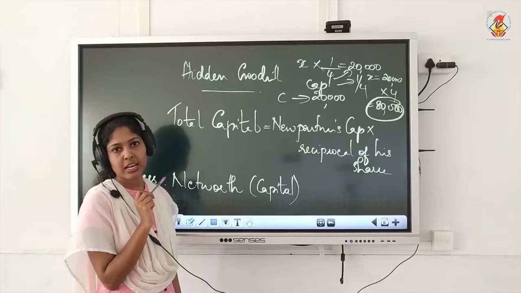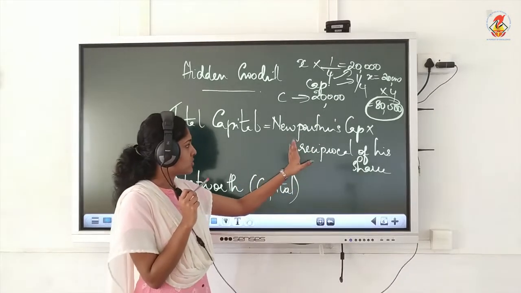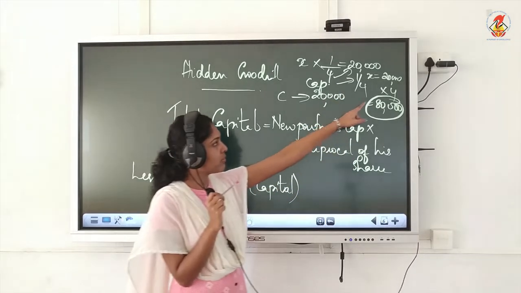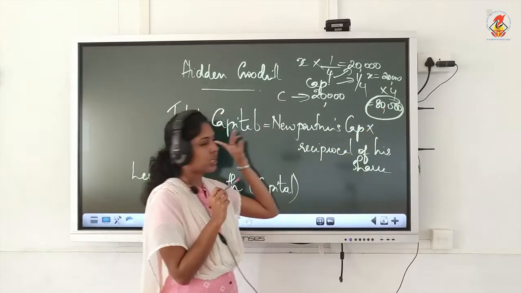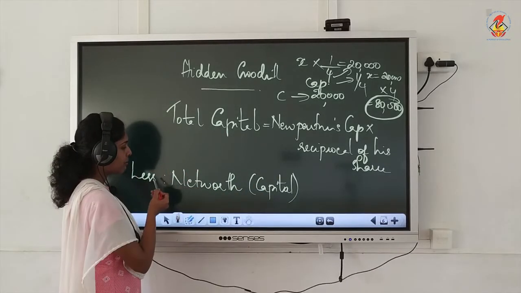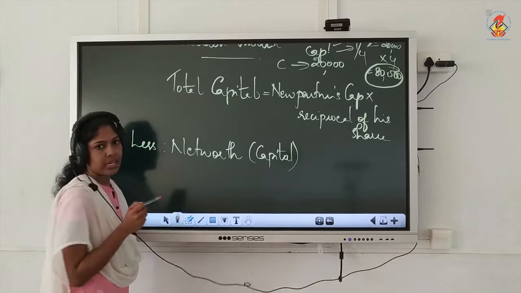The same thing we are applying. Only thing is I wrote it in the form of a formula. That is new partner's capital, which is 20,000, into the reciprocal we took, that is 4/1. We got the total capital. The simple logic we are applying here. Total capital less net worth. Net worth is the other term for capital.